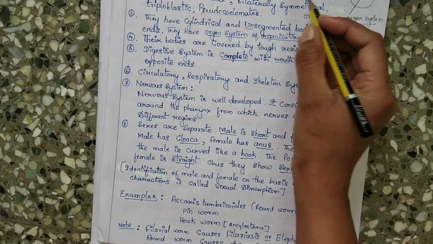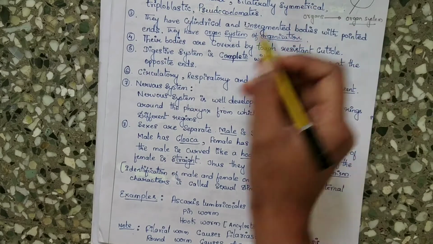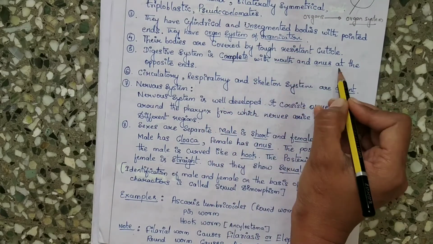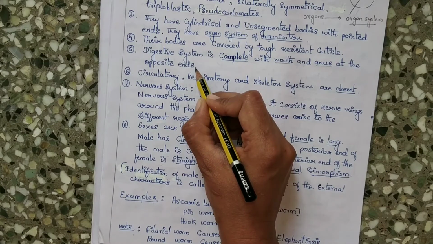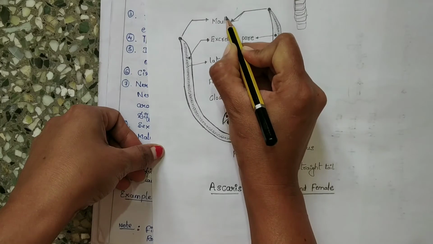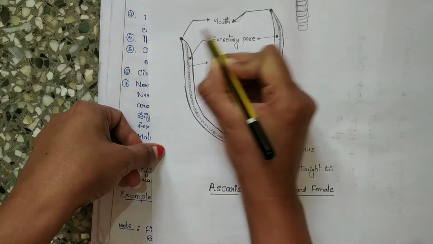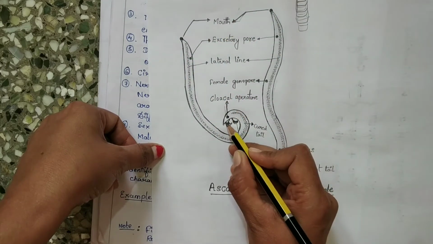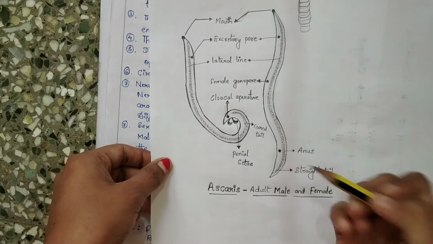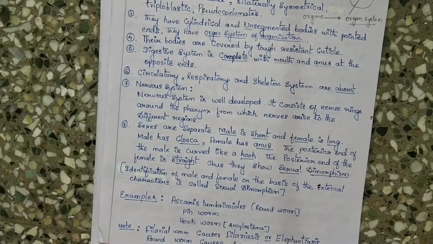But in Nematoda or Aschelminthes, the digestive system is complete with mouth and anus at opposite ends. You can see here, mouth is here, they have one pore for the mouth and another pore for the anus, which are at the opposite ends.